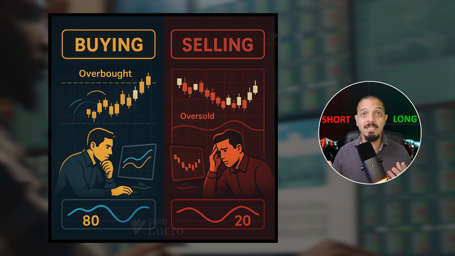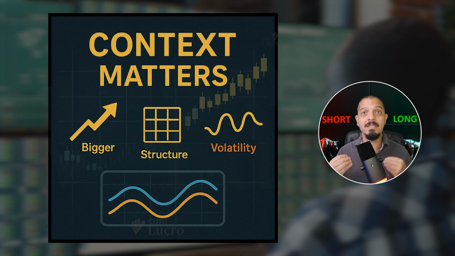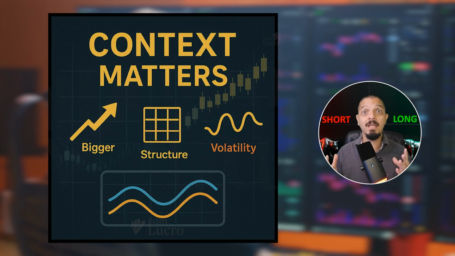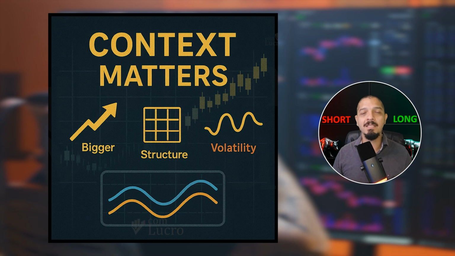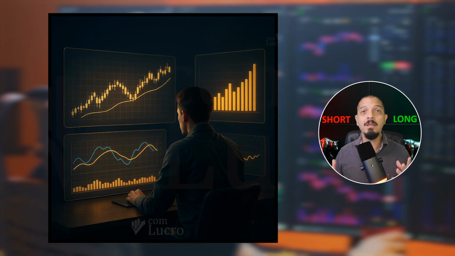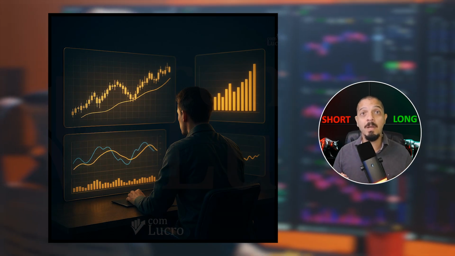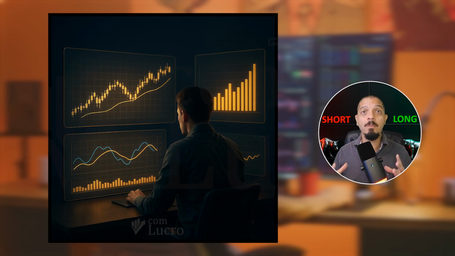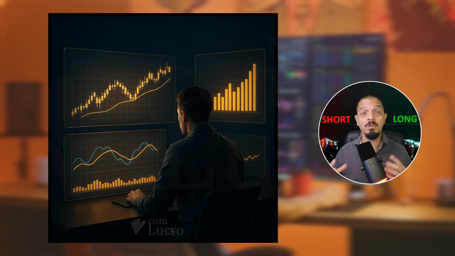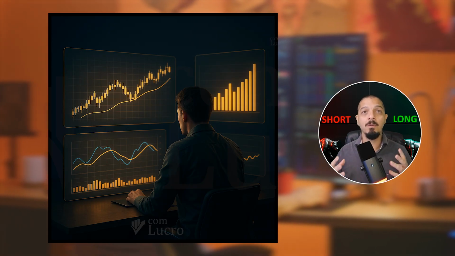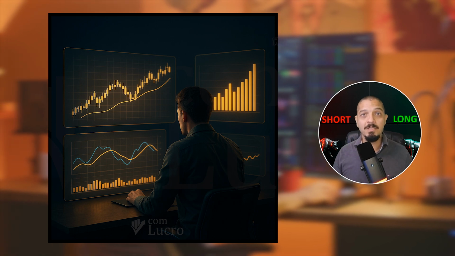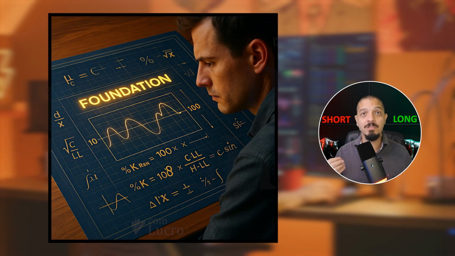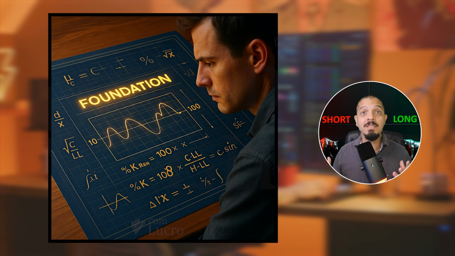To use Stochastic the right way, you need context. You need to see the bigger trend, the market structure, and how price is behaving. You need to ask, is this move showing real momentum or is it just noise? Is the market trending strongly or just chopping sideways? Here's the truth. Stochastic becomes powerful when it's combined with other tools: price action, moving averages, volume, or volatility filters. That's where strategies start to take shape, and we cover those in separate videos.